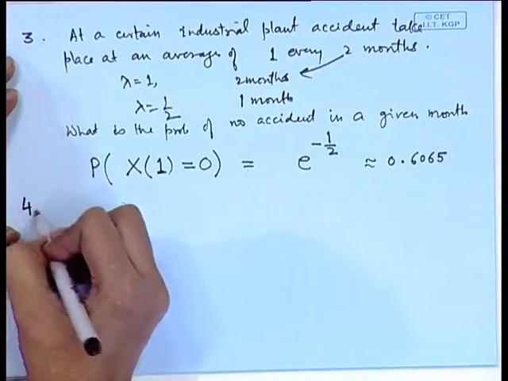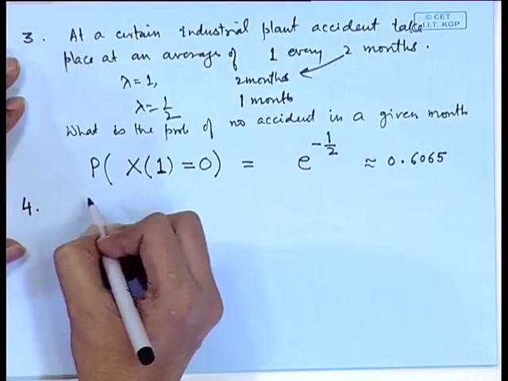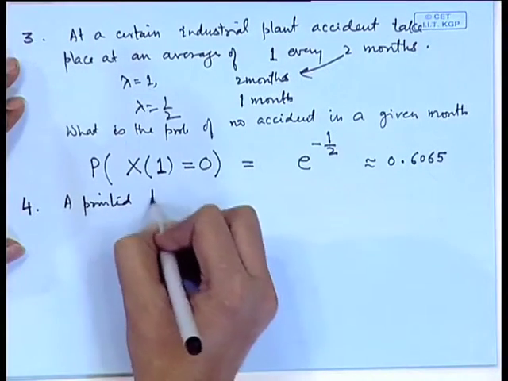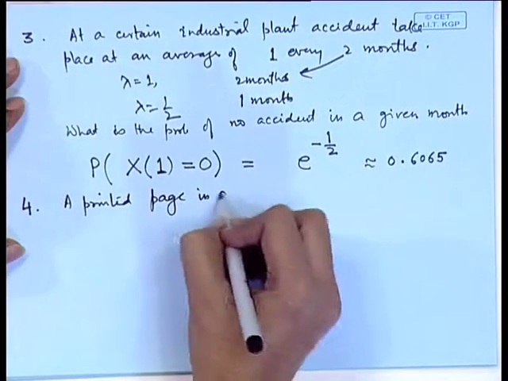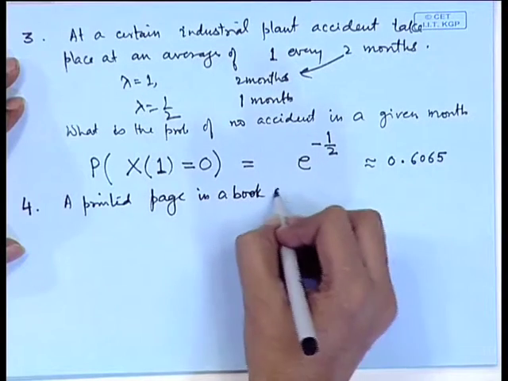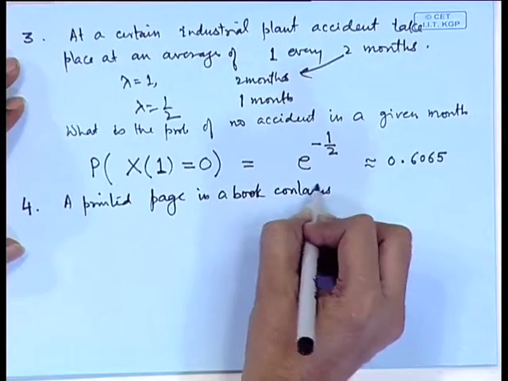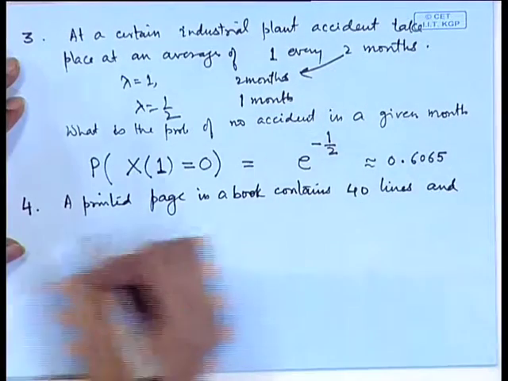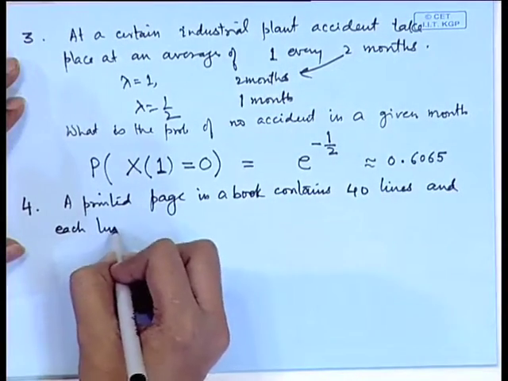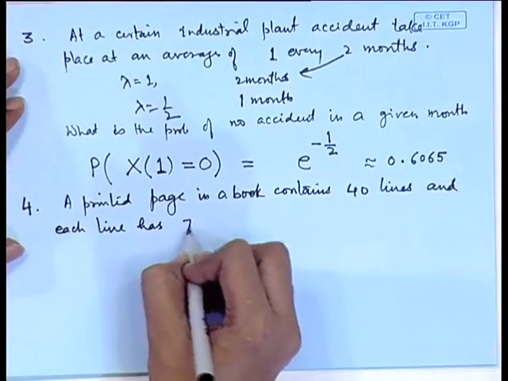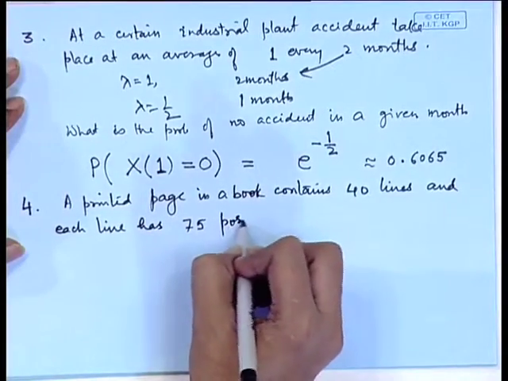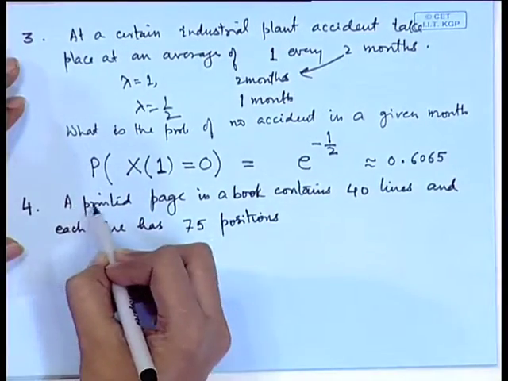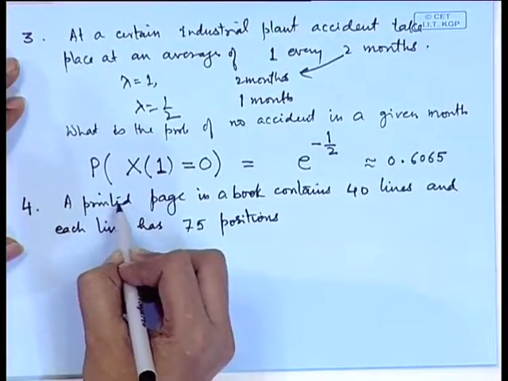Let me take one more application of the Poisson distribution here. A printed page in a book contains say 40 lines, and each line has 75 positions. It is like 1, 2, 3, 4, 5, 6, 7, 8, 9, 10.